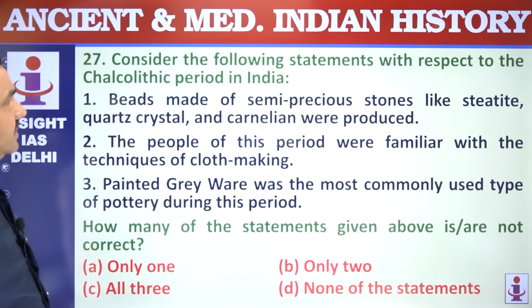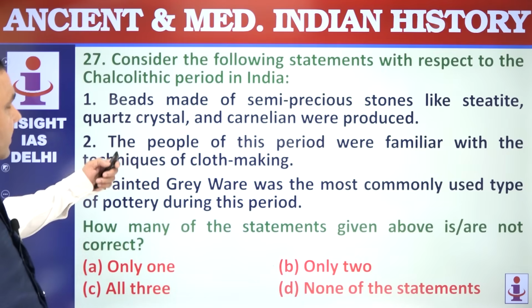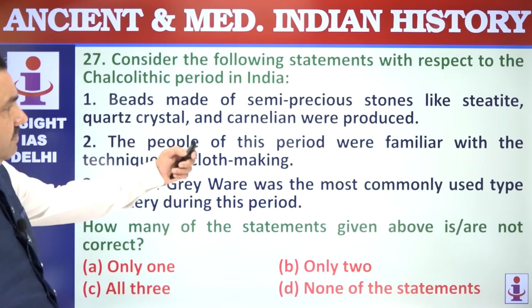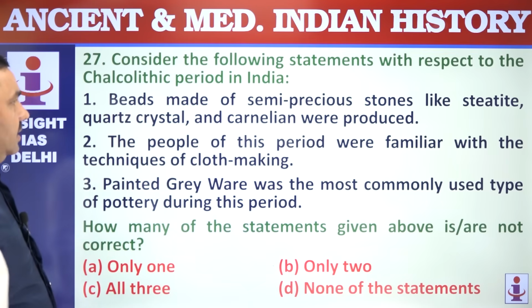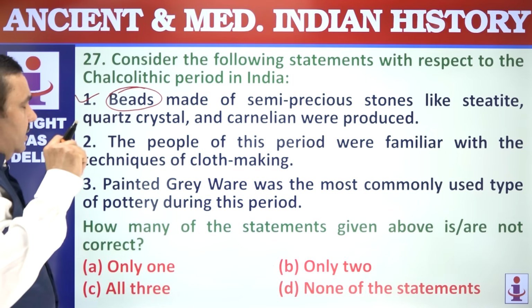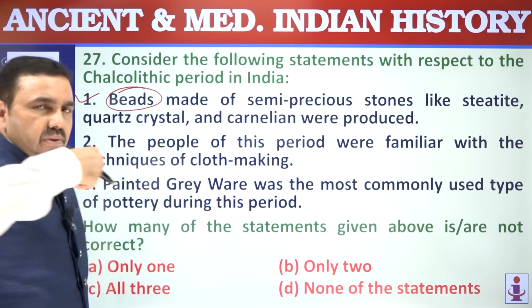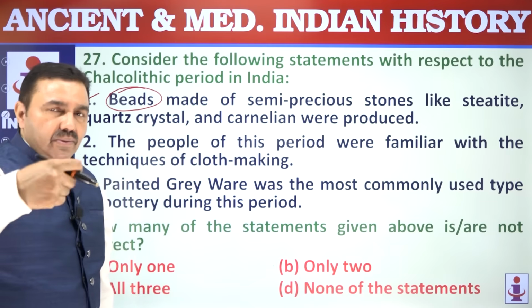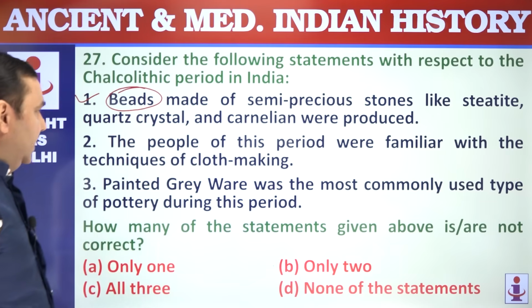27. Consider following statements with respect to the Chalcolithic period in India. Beads made of semi-precious stones like steatite, quartz crystal were produced. Beads means ornaments, you can say. The pieces that are used in the neck through thread or you can put in the arm, many.